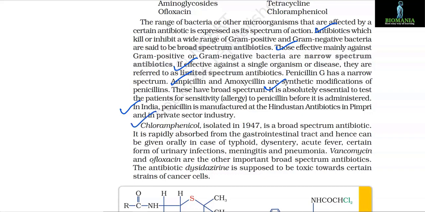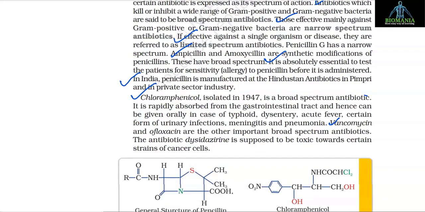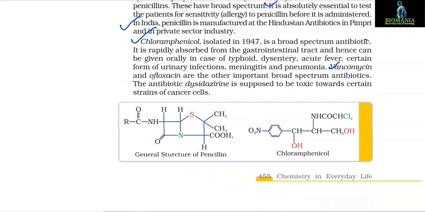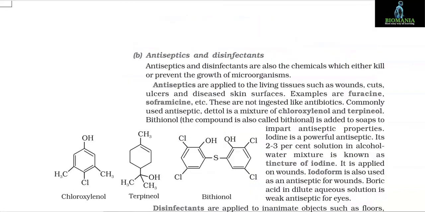Chloramphenicol, isolated in 1947, is a broad-spectrum antibiotic. It is rapidly absorbed from the gastrointestinal tract and hence can be given orally in case of typhoid, dysentery, acute fever, certain forms of urinary infections, meningitis, and pneumonia. Vancomycin and ofloxacin are the other important broad-spectrum antibiotics. The antibiotic dysidazirine is supposed to be toxic towards certain strains of cancer cells.